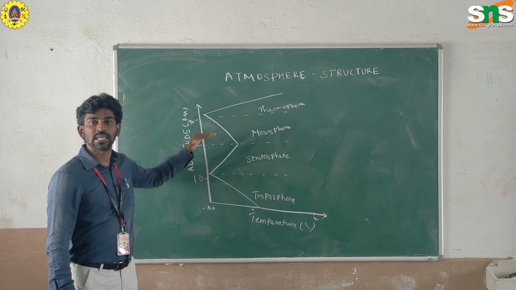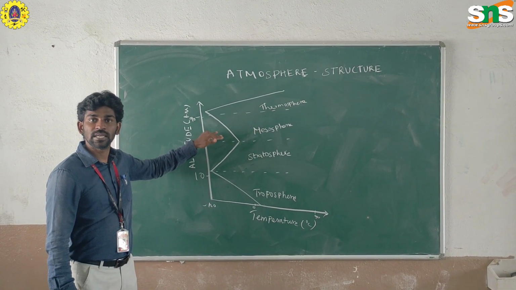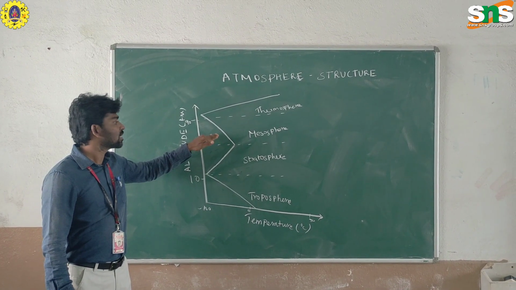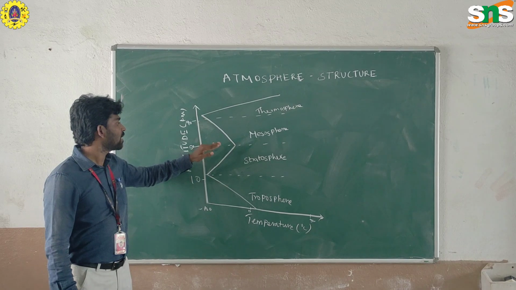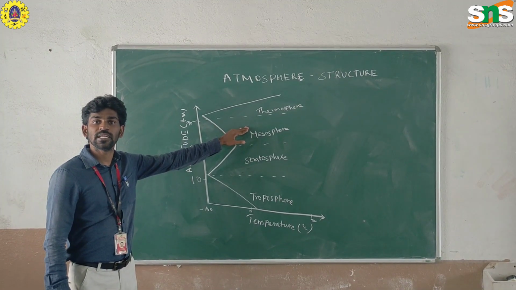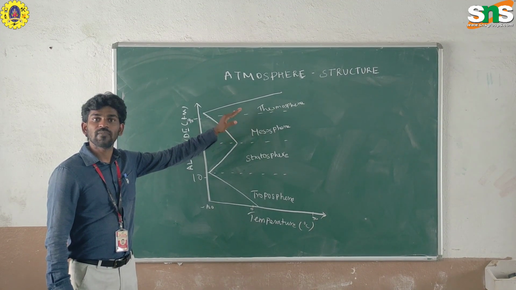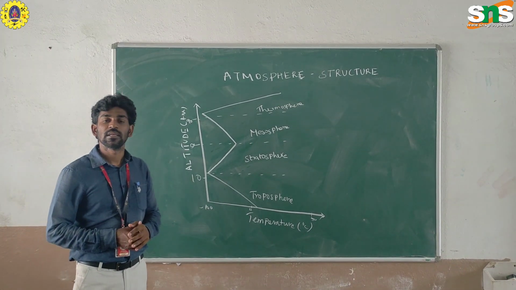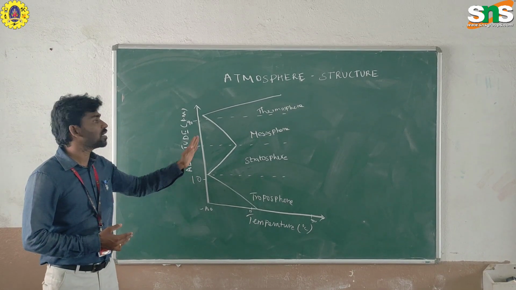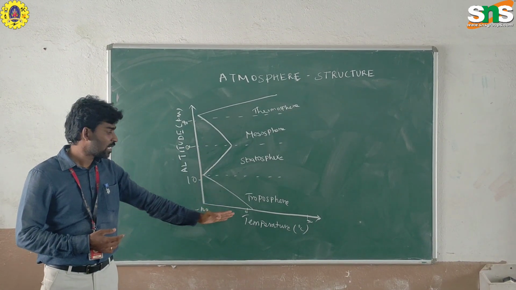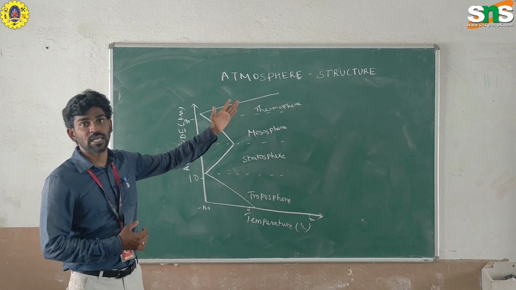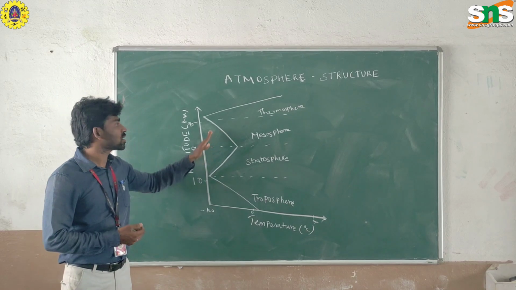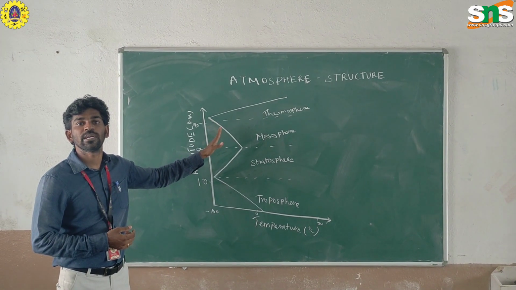After the stratopause, the altitude increases and the temperature decreases. This is called the mesosphere, and the end of this layer is called the mesopause. After the mesosphere comes the thermosphere. In the thermosphere, the temperature increases hugely, and it is located above 90 kilometers from the earth.